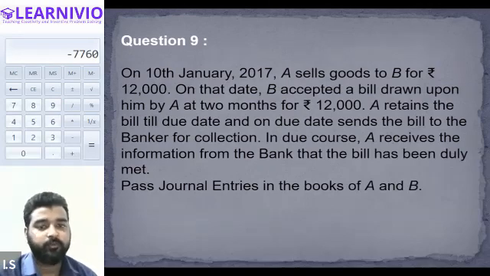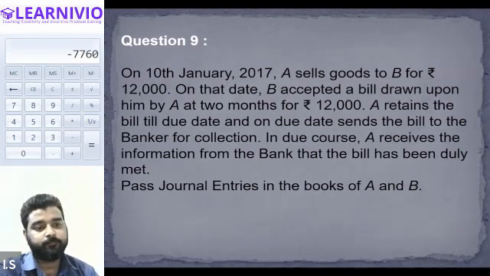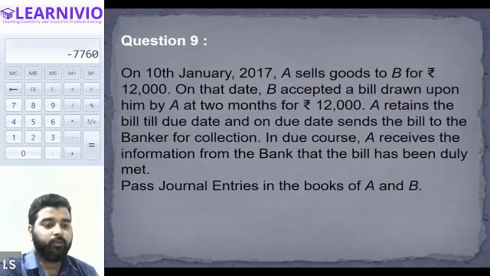Let's try this question, everyone. On 10 January 2017, A sells goods to B, rupees 12,000. On that date, B accepted a bill drawn upon him by A at 2 months for rupees 12,000. A retains the bill till due date, and on due date sends the bill to the banker for collection. In due course, A received the information from the bank that the bill has been duly met.